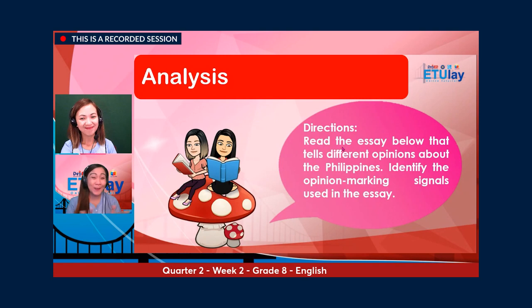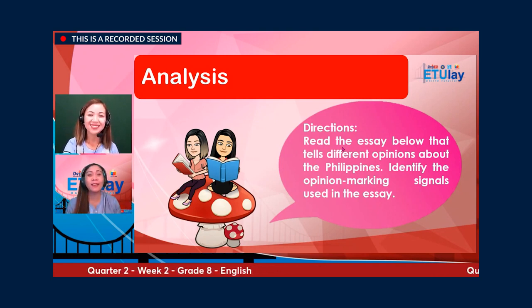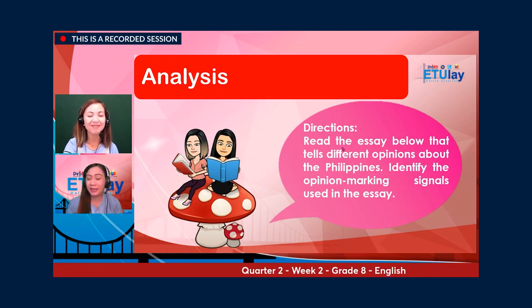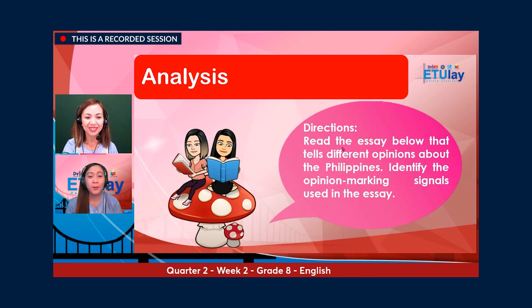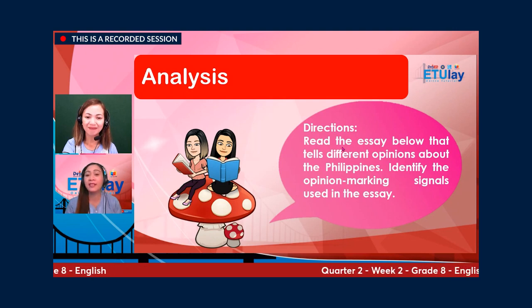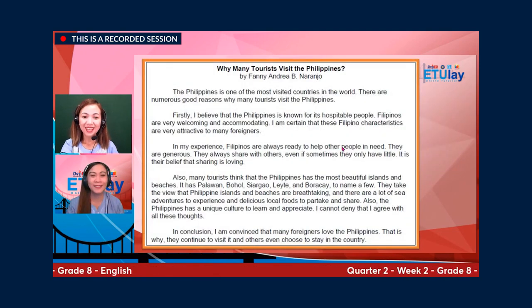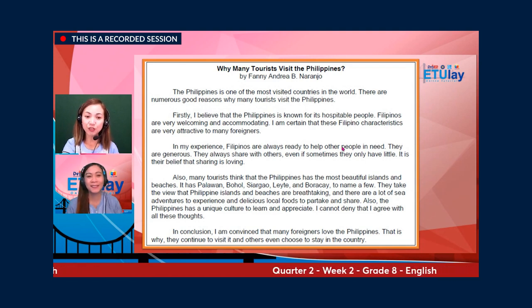So you have an idea now what are those marking signals that you will be able to use in some sentences. Now, let's move to this activity. Here's the direction. Read the essay below that tells different opinions about the Philippines. Identify the opinion marking signals used in the essay. The title of this essay is Why Many Tourists Visit the Philippines.